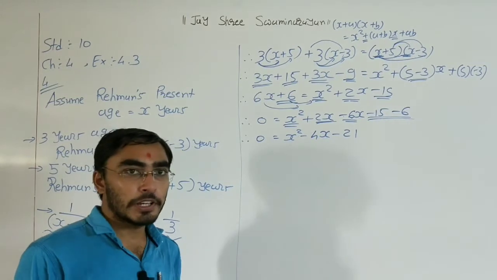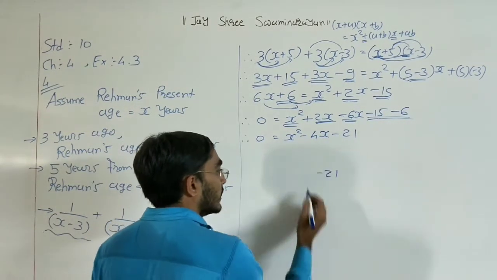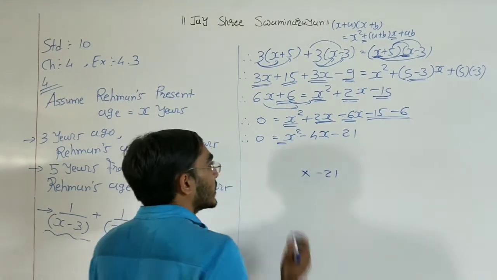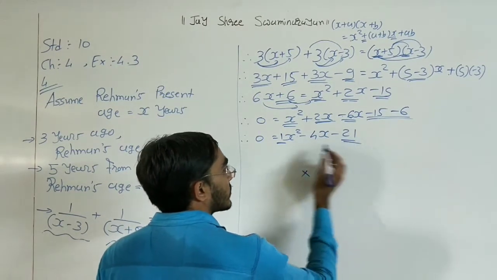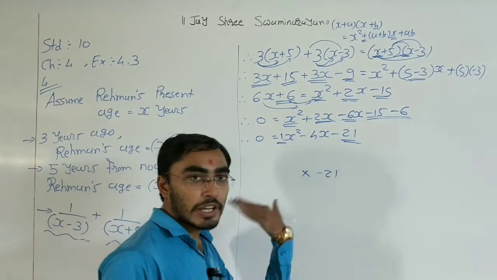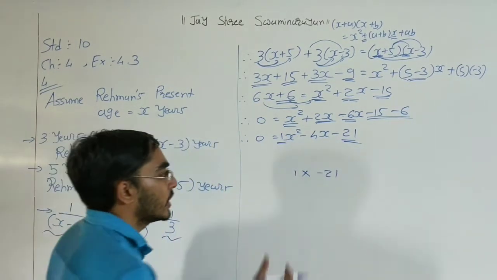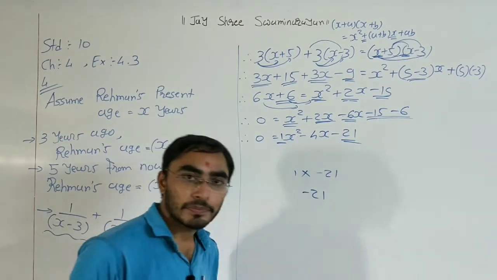So for middle term splitting, what we need to do? We need to multiply this 21 with the coefficient of x square. Here nothing is there, so 1. Okay, we need to multiply this last term and the coefficient of x square. So right now nothing is there, so 1. Now 21 ones are 21, plus minus minus.